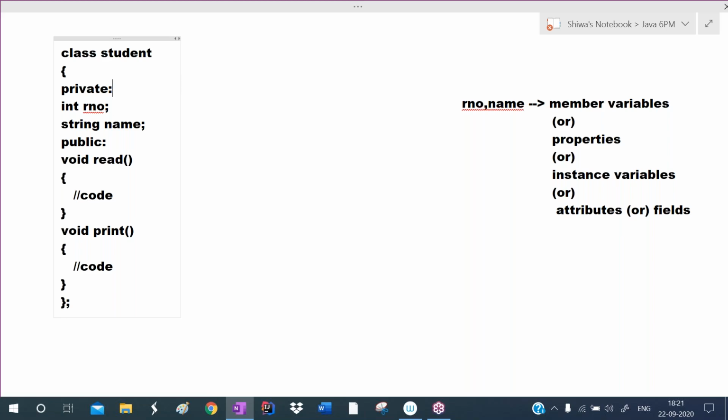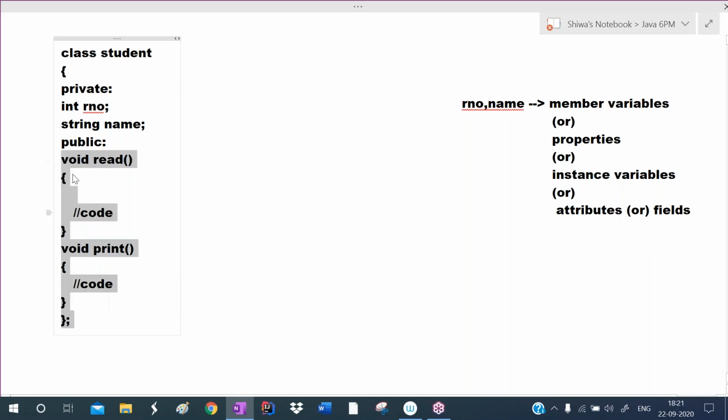See here, listen. Inside of the class, these are the properties. Roll number and name are the properties. We define properties outside of the methods only. If you define any variable inside a method, that is called a local variable. So local variables we define inside of the method, whereas properties we define outside of all the methods. These are called properties, Yashwant.